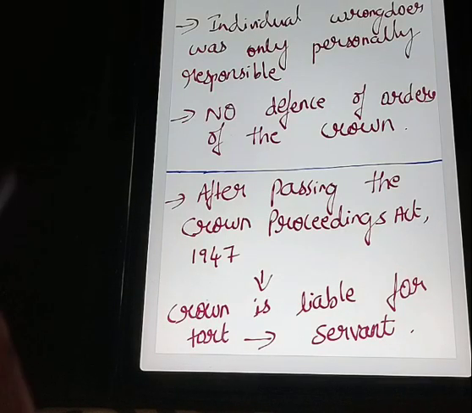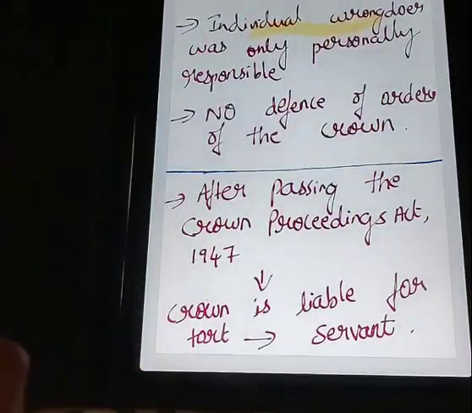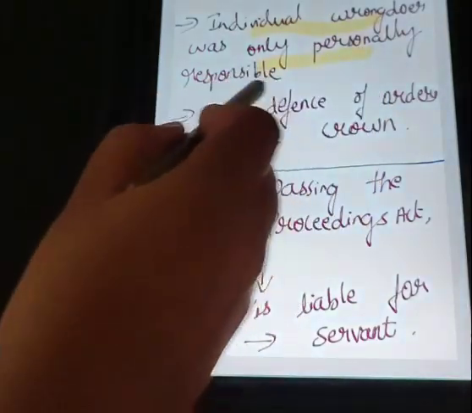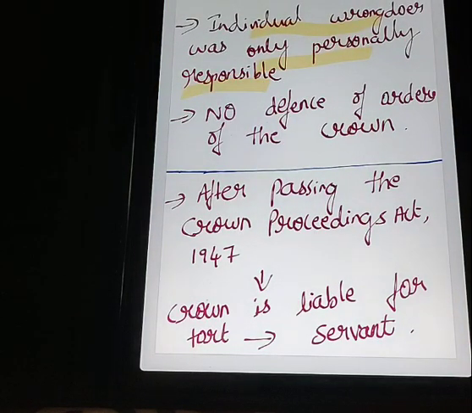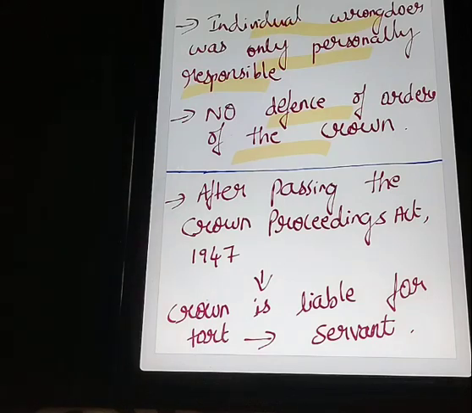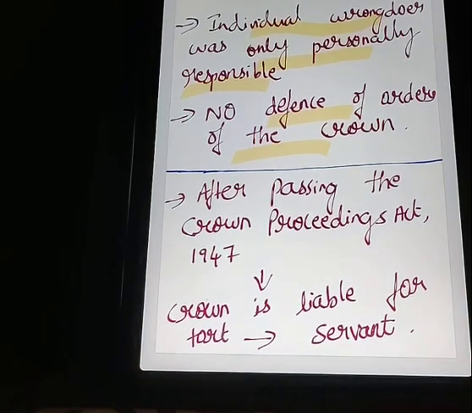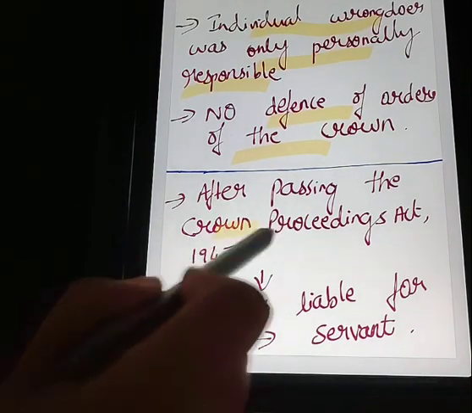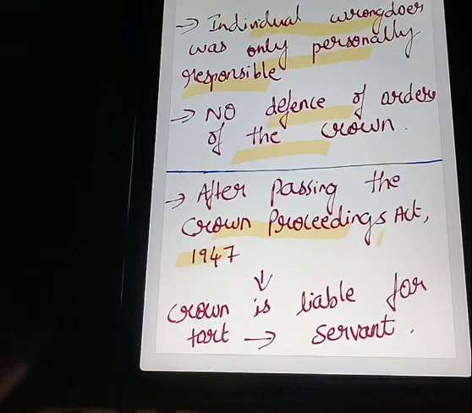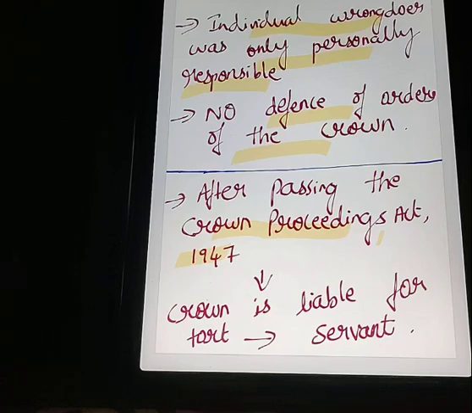Here the individual servant, if he does any act, will be the wrongdoer. He will be personally responsible, and no defense of orders of the Crown can be taken. That is, the servant cannot say that the king authorized him to do it. But after the passing of the Crown Proceedings Act of 1947, the Crown was held liable for the tort committed by the servant, and the concept of the king can do no wrong changed.